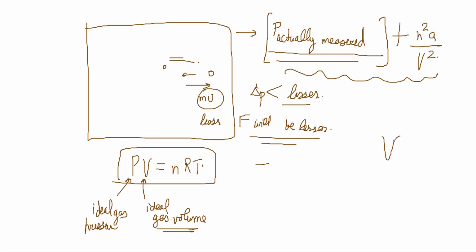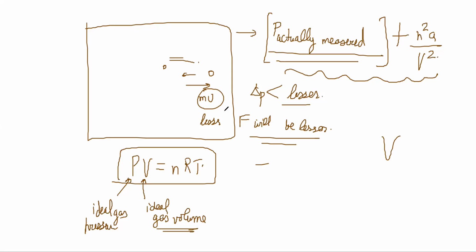okay, this doesn't fit the same logic. When they are considered to be points, that volume should not be there. One second, let me think. Ideal gas volume will be V minus nB. Correct, makes sense.